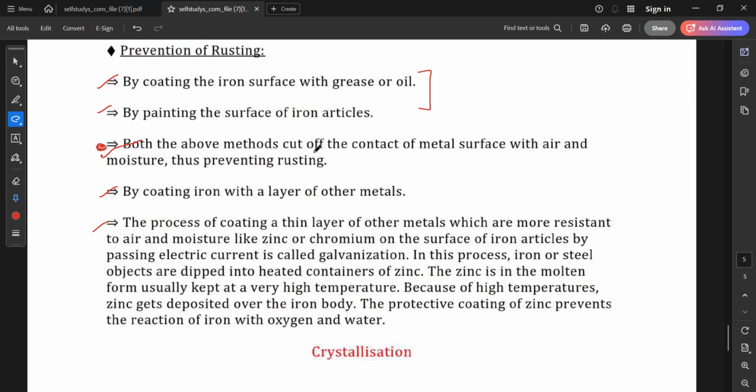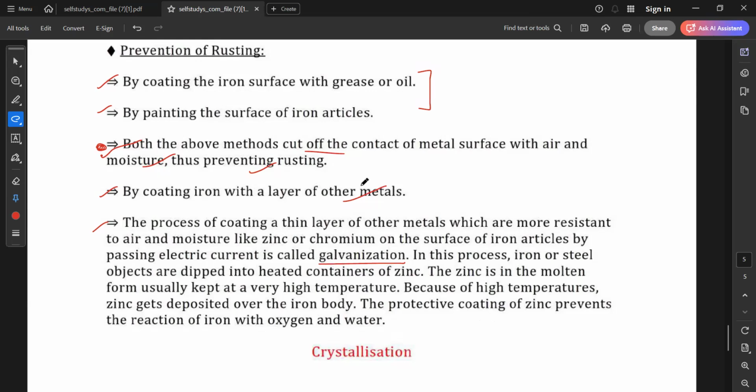It cuts off the contact. Cut off means it prevents the contact of the metal surface with air and moisture, thus preventing rusting. Also, by coating iron with a layer of other metals. Now, above these two processes, there is one more process that we call galvanization. So, what is galvanization? Galvanization is coating iron with a layer of other metal.